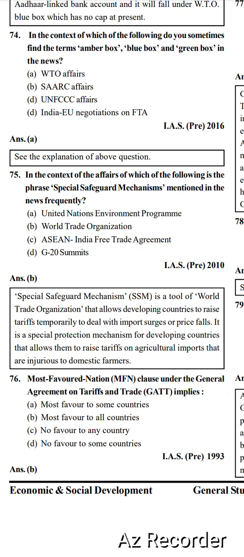In the context of which of the following do you sometimes find the terms amber box, blue box and green box in the news? Options: A, WTO affairs; B, SAARC affairs; C, UNICEF affairs; D, India-European Union negotiations on FTA. Right option is option number A.